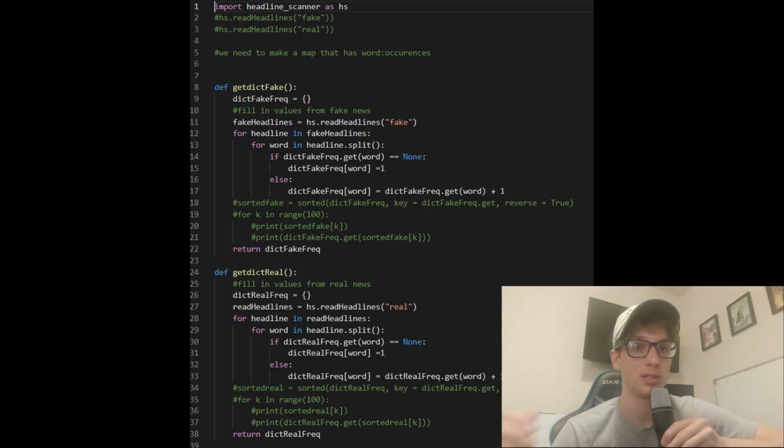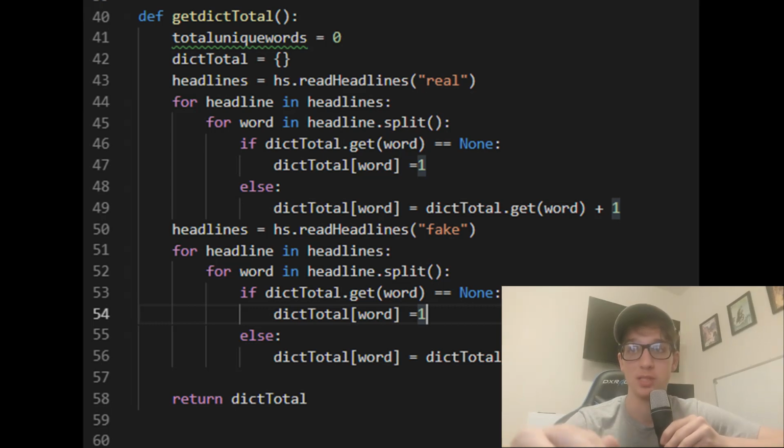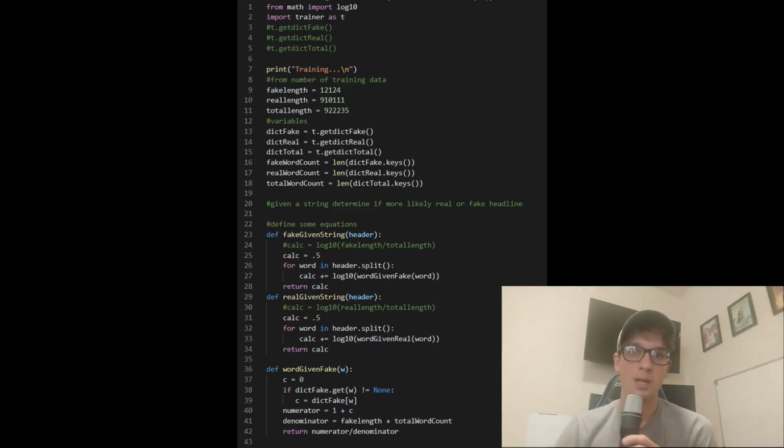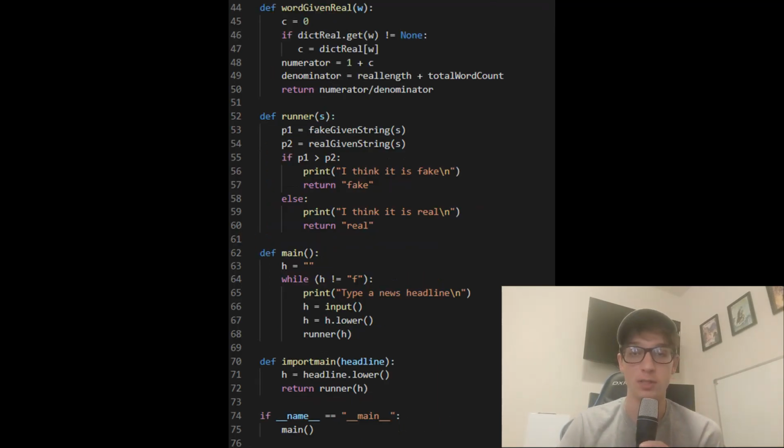And so we have a dictionary for the fake news, the real news, and then also a total, which just makes the code easier. And then our main implementation of the machine learning, of the naive Bayes or whatever, we're just implementing a single equation, and I have some other methods that make it easier. So you can see the return, the probability that it's fake given a string, real given a string, probability of this word occurring given it's fake, the probability of this word occurring given it's real, and so forth.